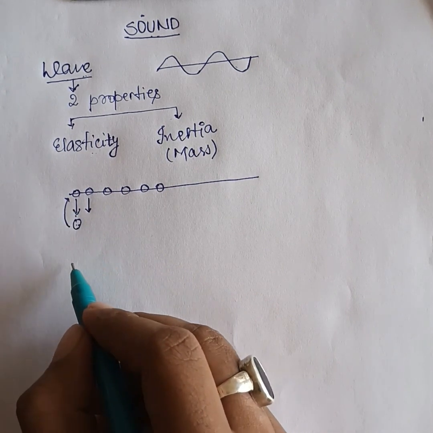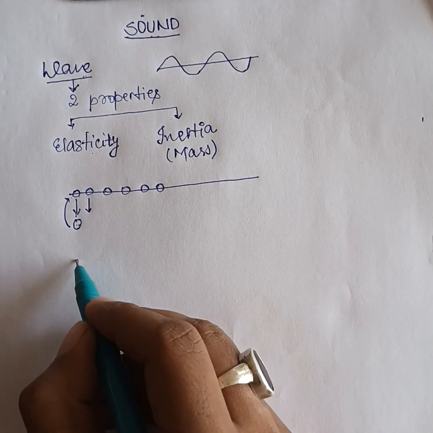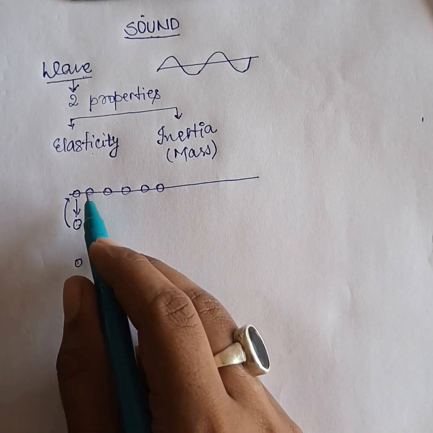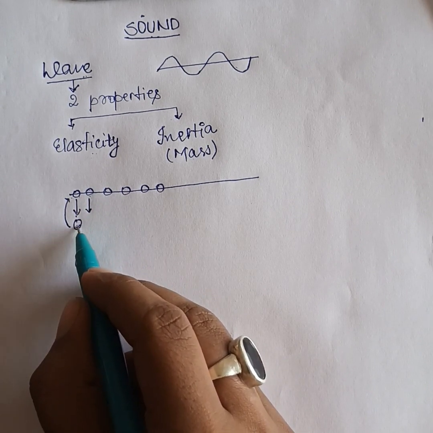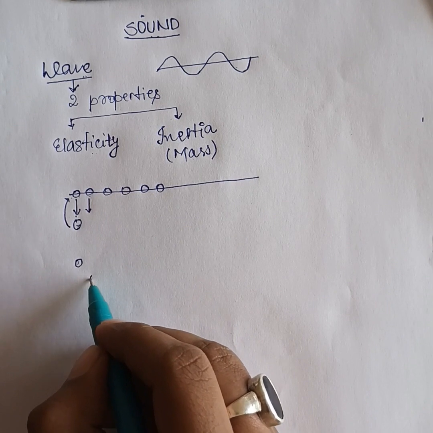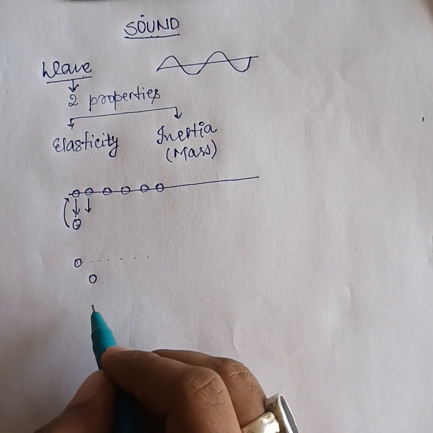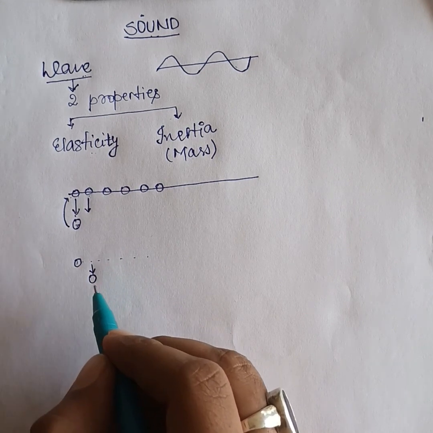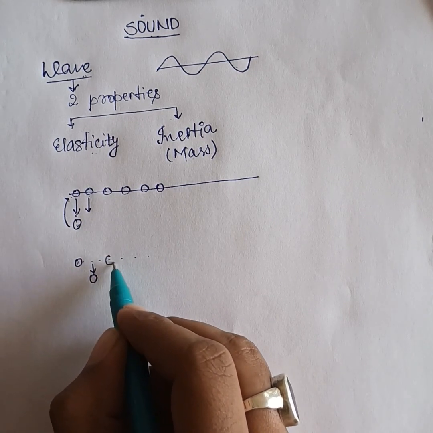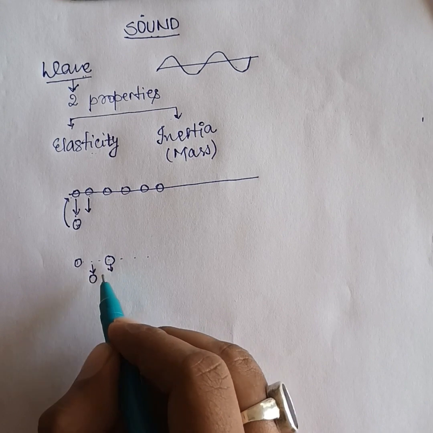And when it moves to its original position, the second molecule, which was initially being pulled by this molecule, will come down from its mean position. This is the mean position. When this molecule has come down, it will pull the third molecule which is in contact with the second molecule.